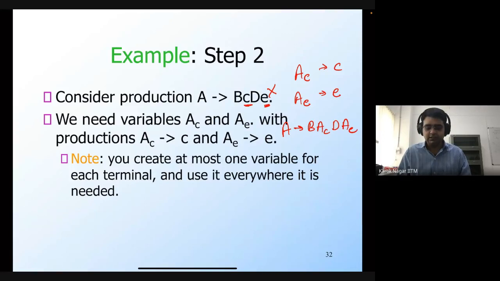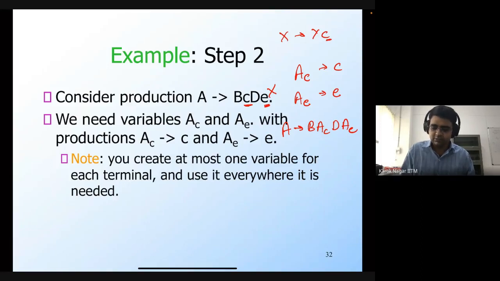The important note is that for each such terminal, we create at most one non-terminal, and we use it everywhere. So if you have some other production rule, let's say X generates Y c, then I'm not going to introduce another non-terminal for this lowercase c.